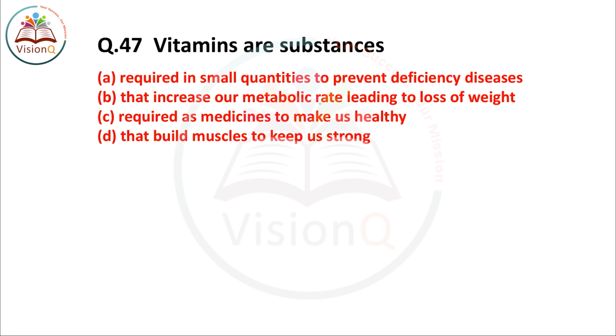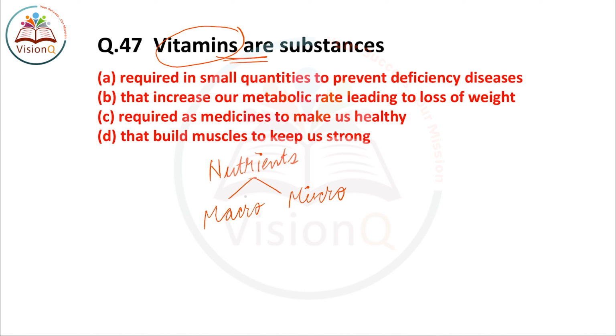Next question is again based on vitamins only. The vitamins are substances used for what purposes? Now vitamins, carbohydrates, fats, proteins, all are nutrients. So if I talk about any nutrients, nutrients are of two types: macronutrient, micronutrient. Those nutrients which are required in our body in large amount are macronutrients. Examples are carbohydrates and fats. And those which are required by the body in minor amount or small proportion are known as micronutrients. They are basically proteins, vitamins, minerals.